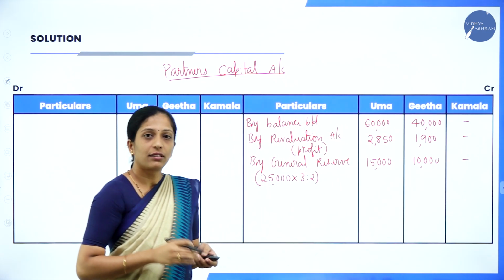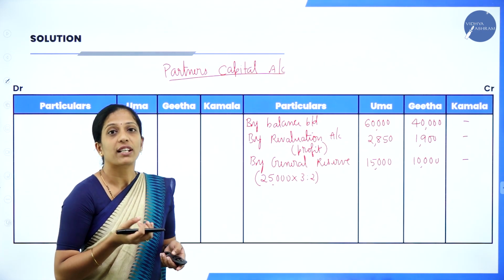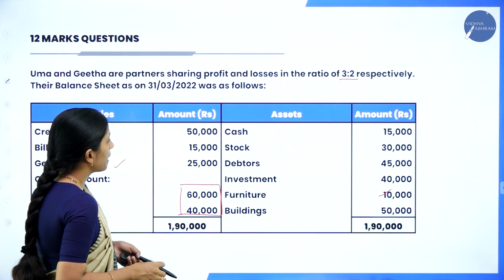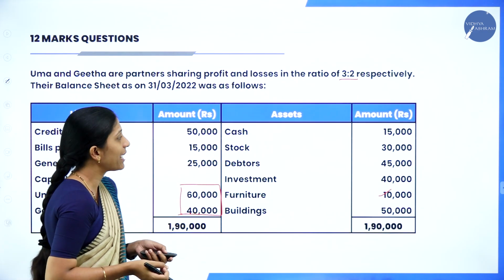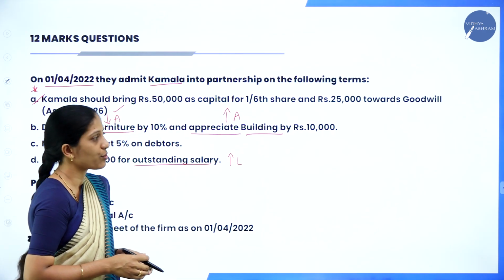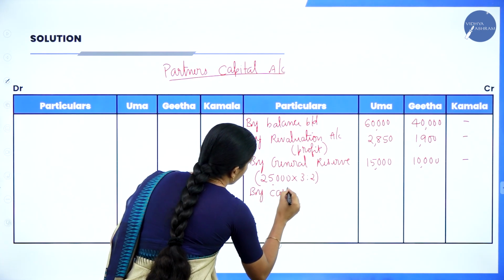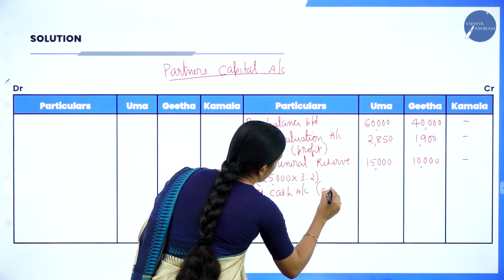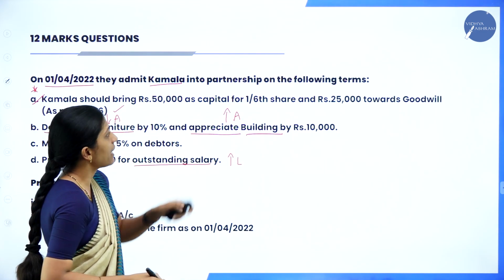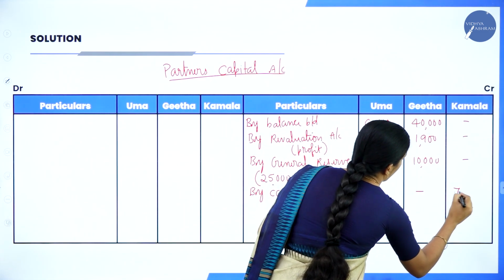So hope you are clear about the 3 steps. Now coming to the fourth one, the new partner. The new partner has brought capital as well as goodwill, so we have to record that. How much capital? Here it is cash, so we'll write by cash account. Capital is 50,000 plus goodwill 25,000, so it is 75,000 in the new partner's column.